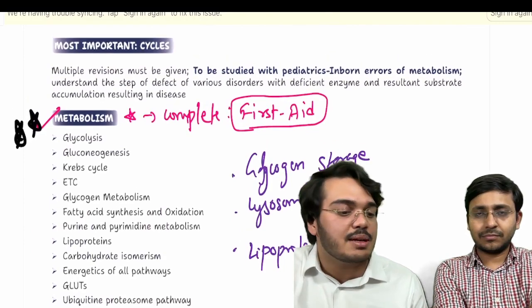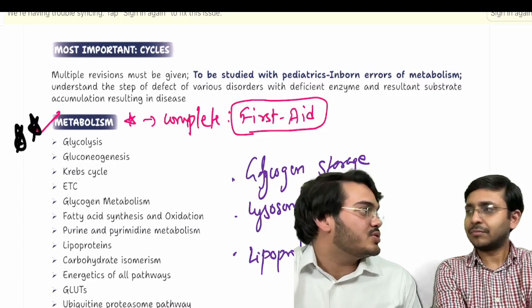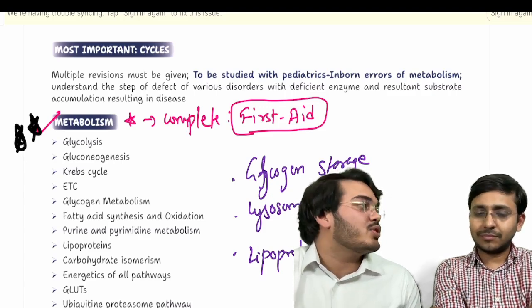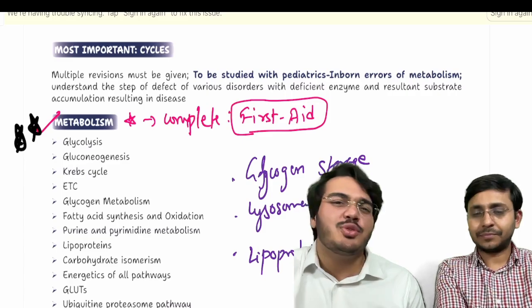Similarly, metabolism is something you cannot ignore. Lipoproteins, if there is some relative of yours who gives you a report, you actually need to know the metabolism, VLDL, LDL. So you need to know that.